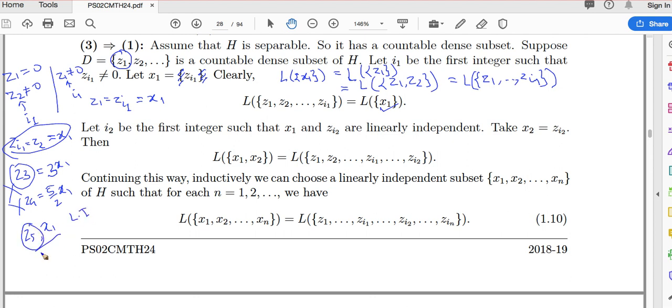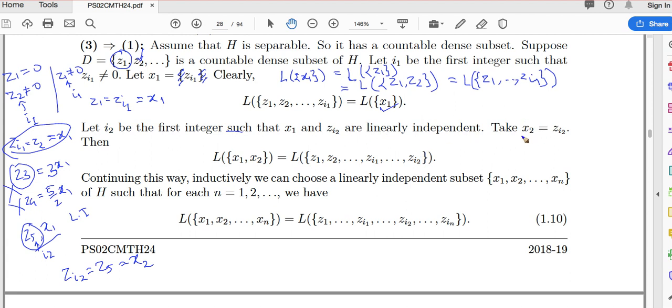Then this is our I2. 5 is our I2, so Zi2 will be nothing but Z5, and that we call x2. This is how we get the second one. So Z2 gave x1, then we proceed, take the first element linearly independent with x1, and call it x2. So I2 is the first integer such that x1 and Zi2 are linearly independent.